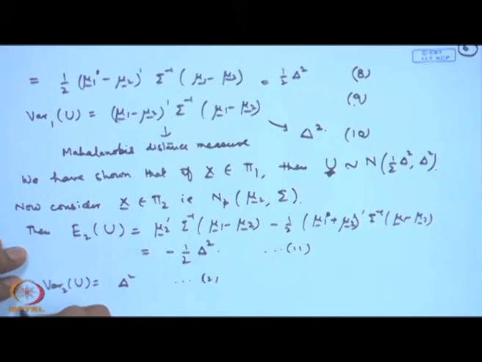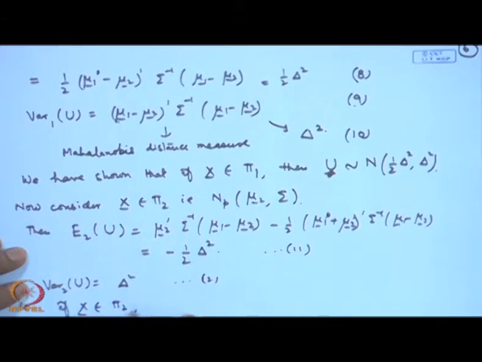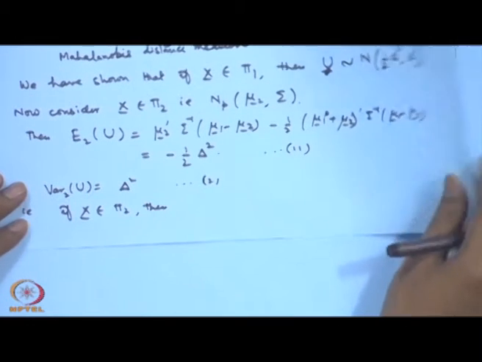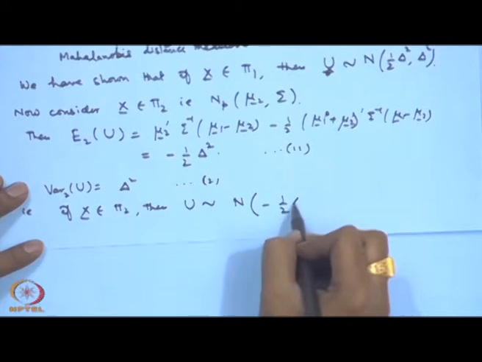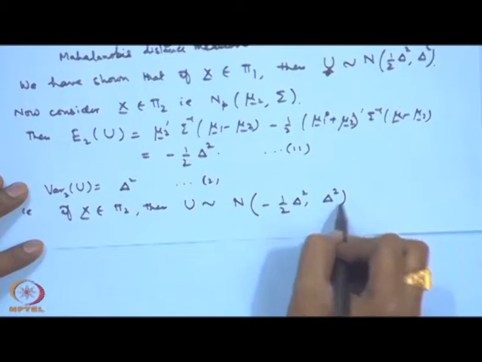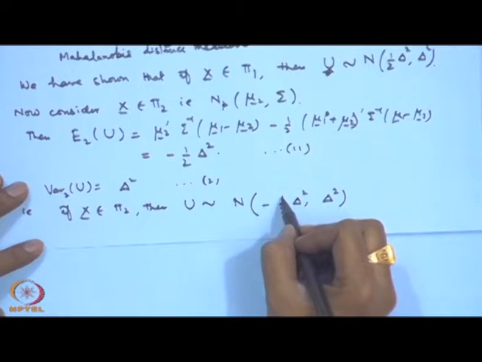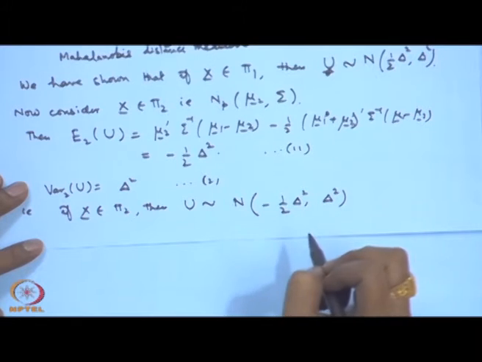That is, we are saying that if x belongs to pi 2, then the distribution of u is normal with mean minus half delta square and variance delta square.